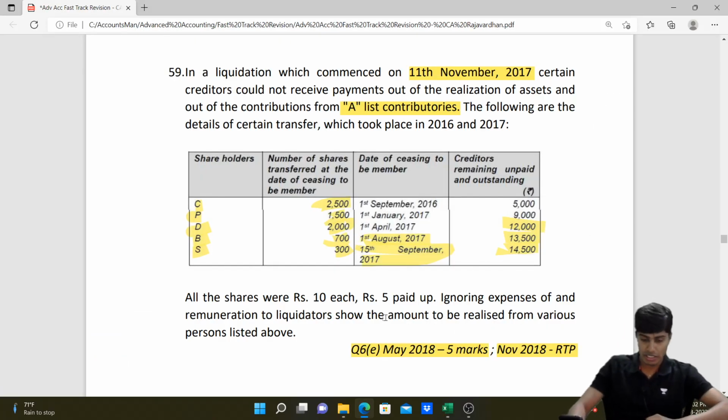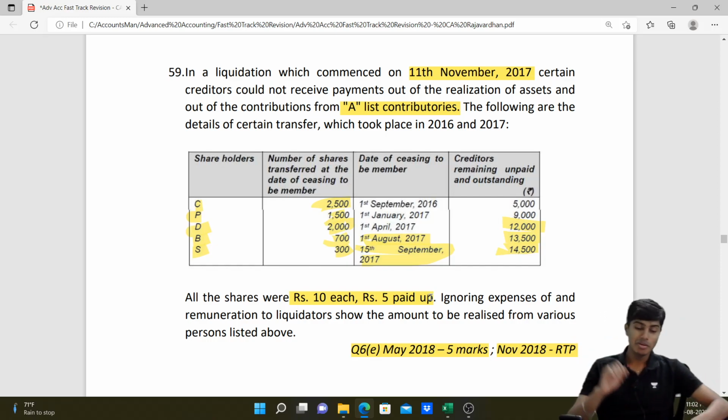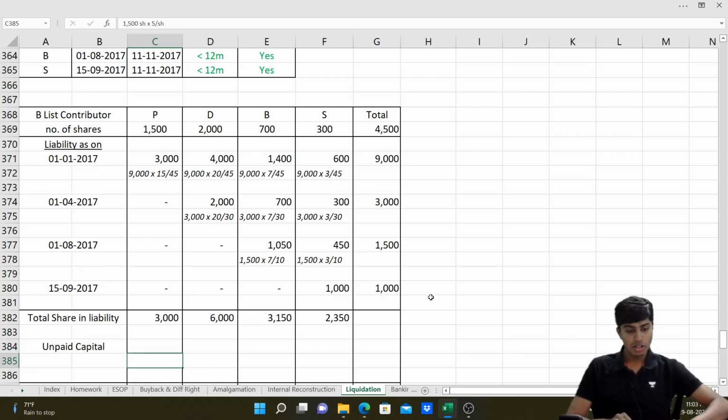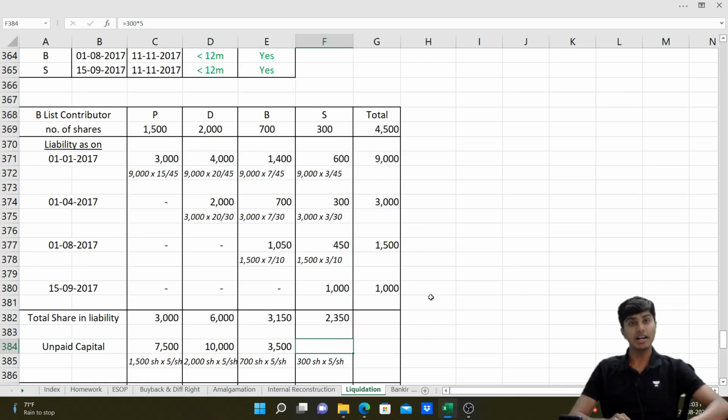Shares were of rupees 10 each and rupees 5 was paid up. Because these are shares of rupees 10 each, 5 paid up, we will now be doing the number of shares that was held by them into 5. 1,500 shares of P into 5 per share, 2,000 shares of D multiplied by 5 per share, 700 shares of B multiplied by 5 per share, and 300 shares of S multiplied by 5 per share. So here we'll get 7,500, 10,000, 3,500 and 1,500.